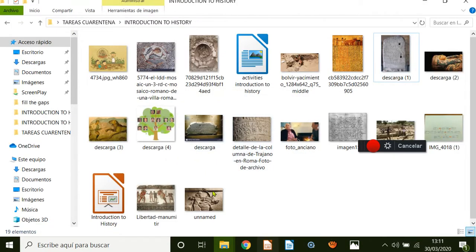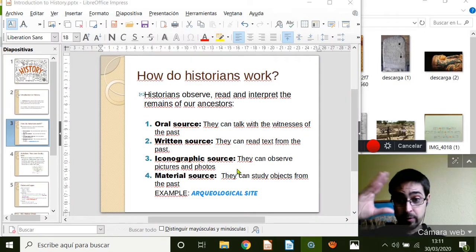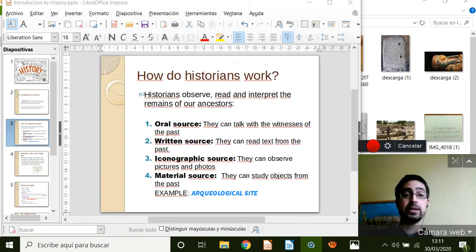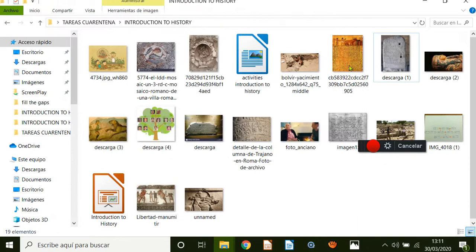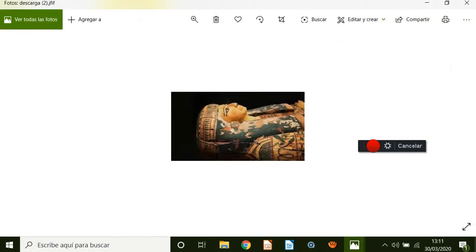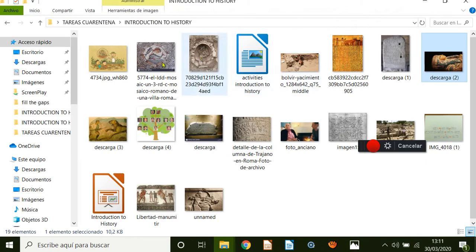Okay, next. So we have oral sources when we speak with people that live in the moment of the past. Written sources when we read texts from the past, but also iconographic sources. So I mean, image. All the images that we can get from the past. It's important to know how do they live. An image like that one is a pharaoh of the Egyptians.